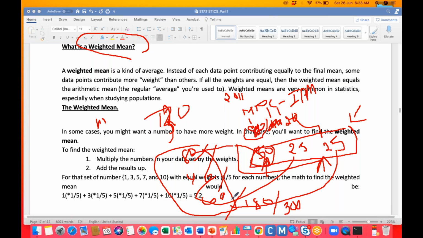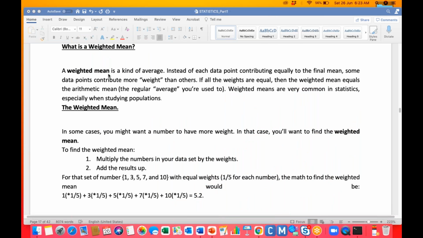Whenever you multiply, we get the sum and the mean. That will be your weighted mean, guys: the sum of weights multiplied by your original scores, divided by the sum of the weights.